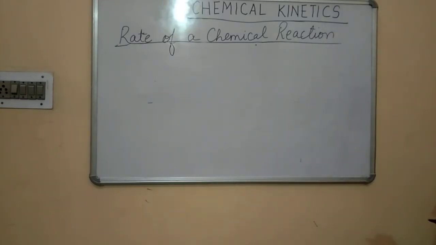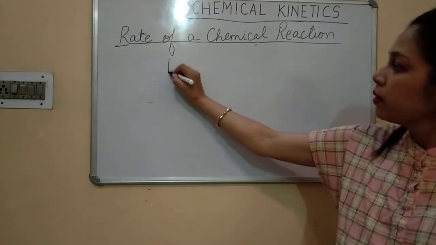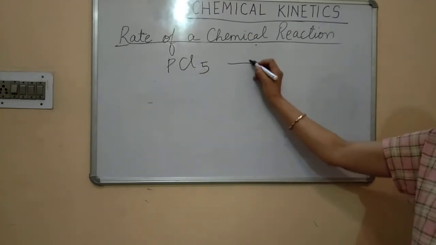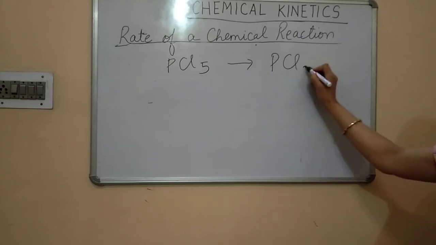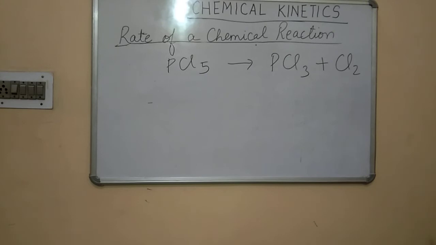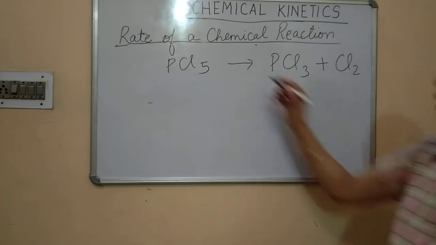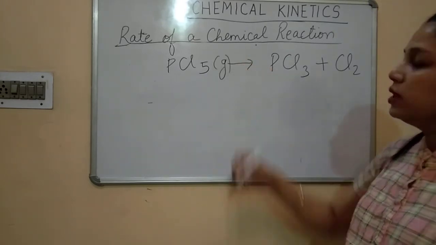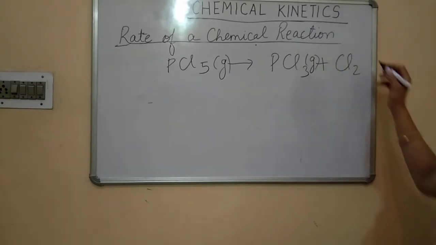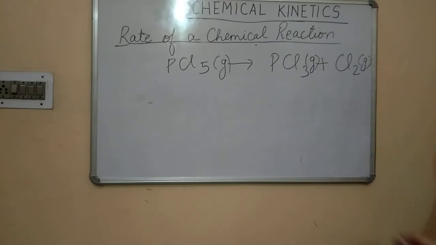Okay. Now, if we take a reaction, that is PCl5 giving PCl3 plus Cl2. If this is the reaction, here the state of PCl5 is gaseous, the state of PCl3 is gaseous, and the state of Cl2 is also gaseous.